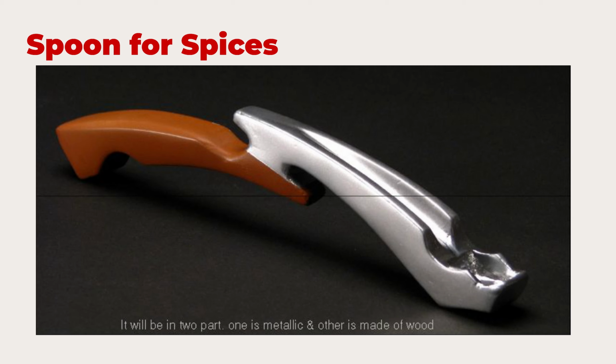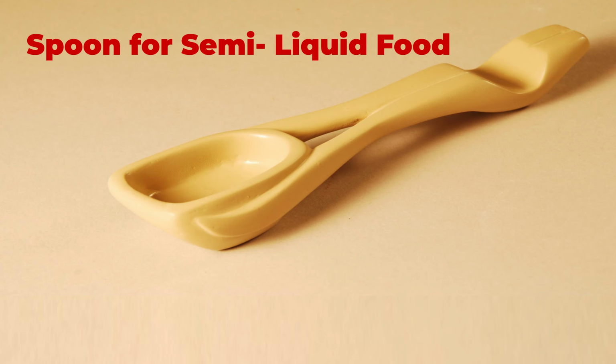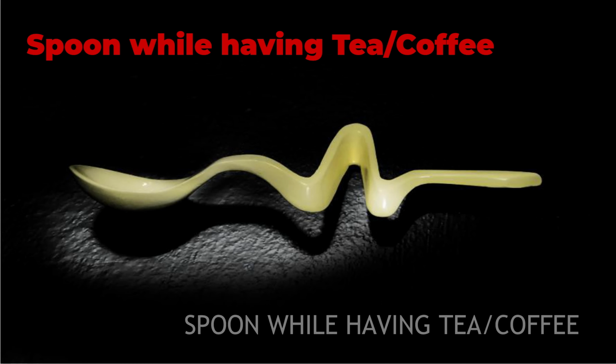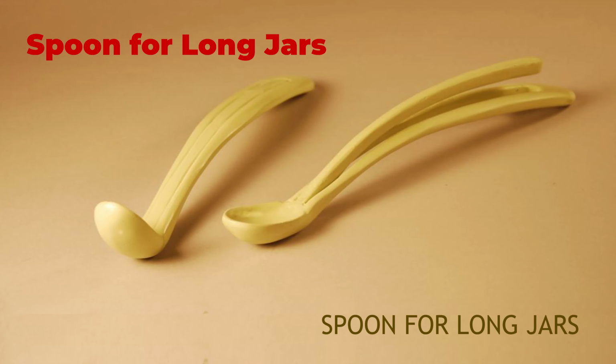And some more spoons. This is, I think, a spoon for measuring, a spoon for semi-liquid food. Then we have the spoon for having tea and coffee. This spoon sits on the mug vertically. So very nice design again. Then we had a spoon for long jars. So you press that and the spout comes up.